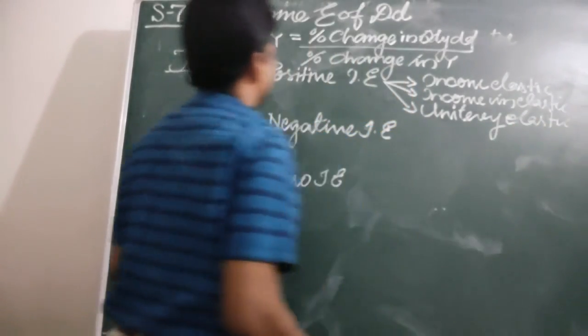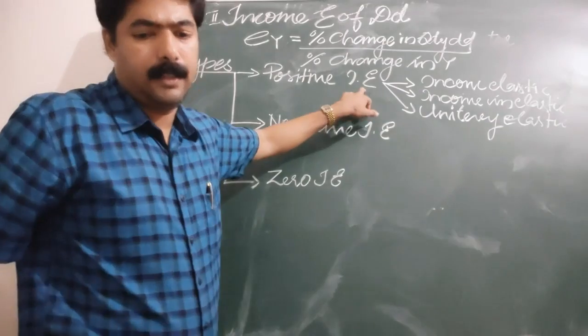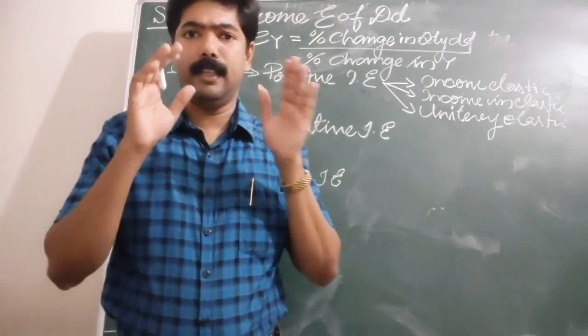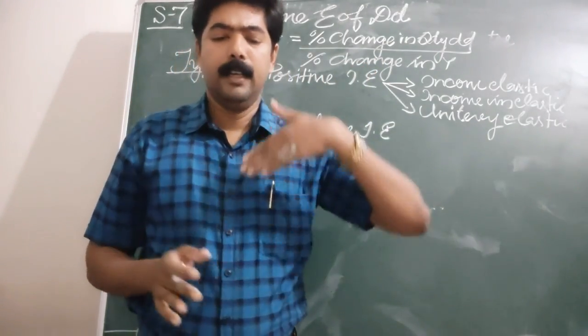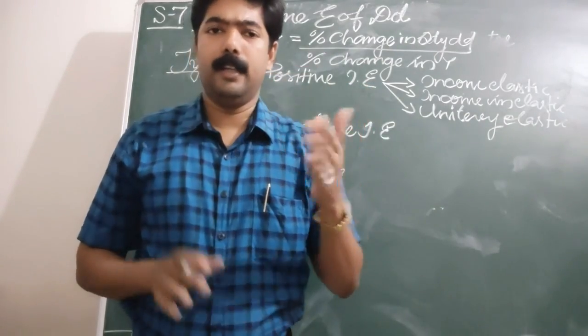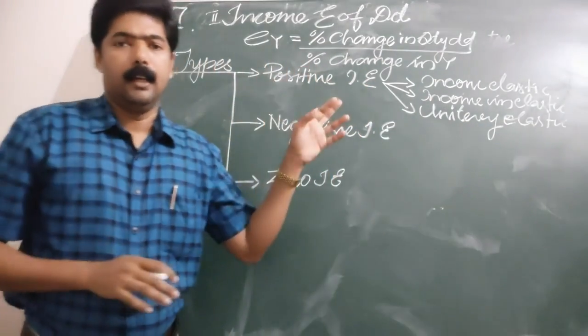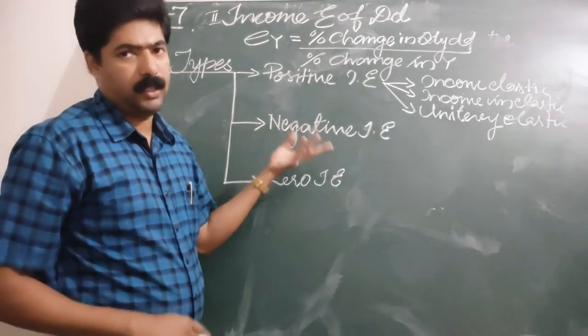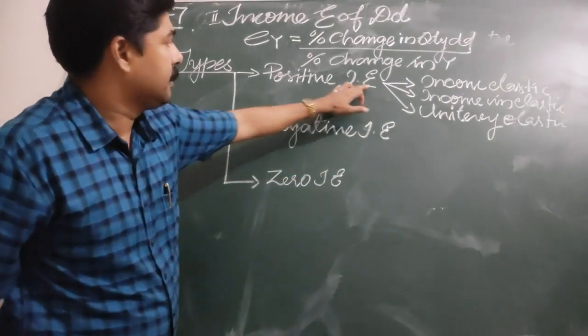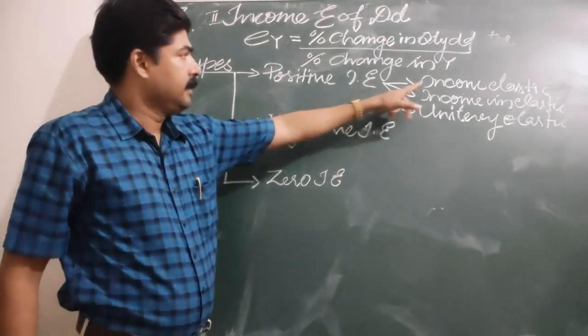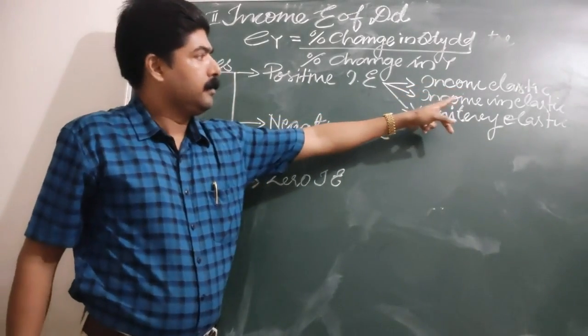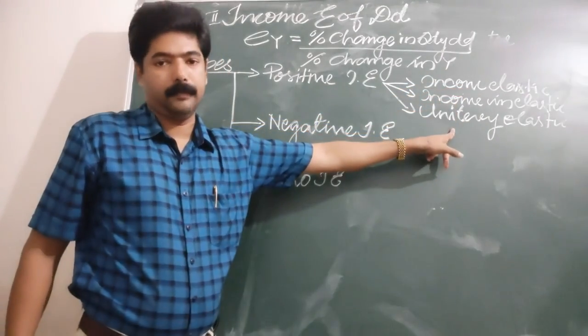Positive income elasticity is when, with an increase in income of the consumer, the amount purchased of a commodity increases. And positive income elasticity can be of three categories: income elastic, income inelastic, and unitary elastic.